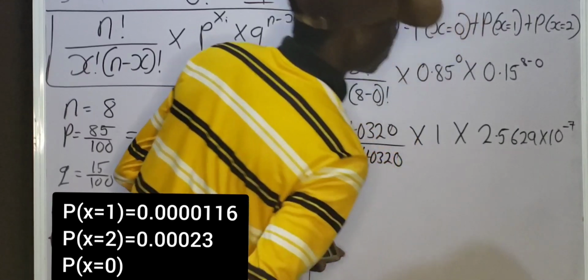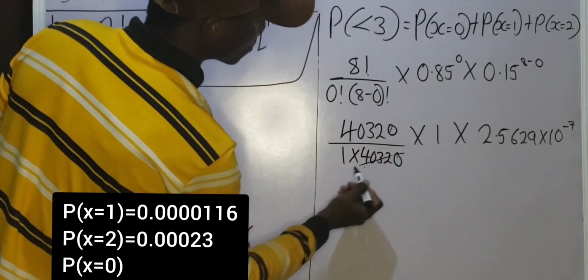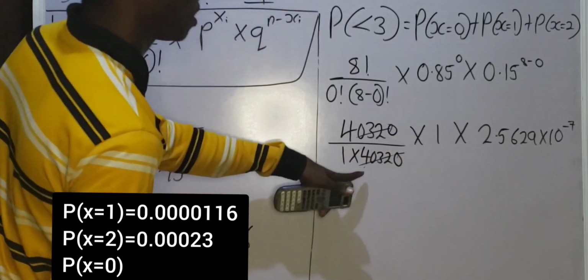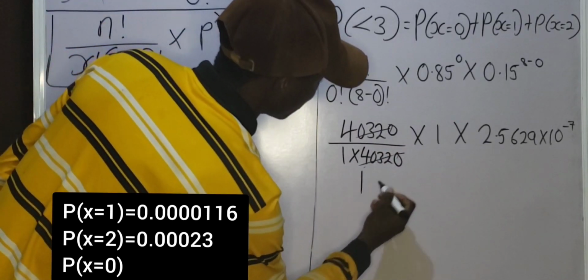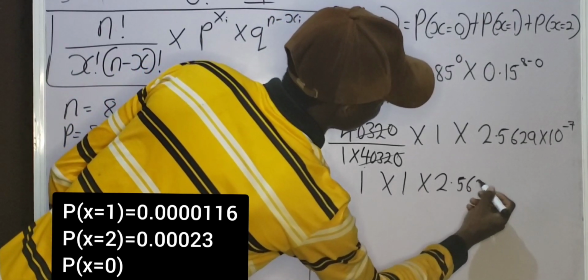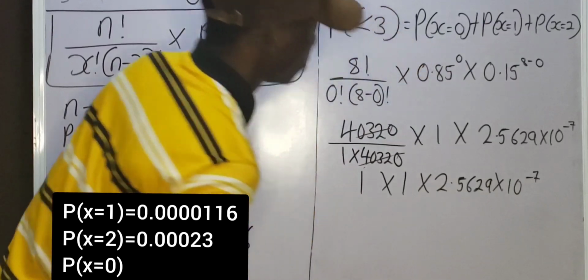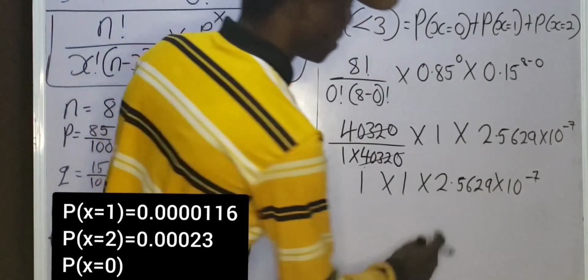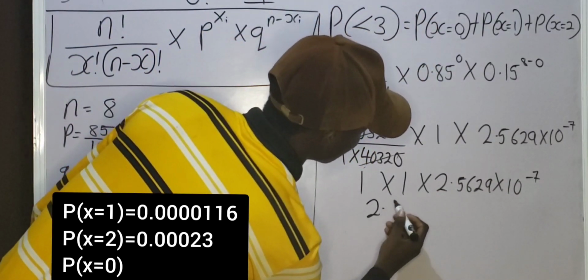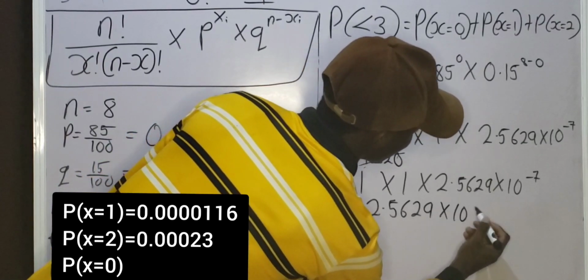So this will cancel this, and I'm left with 1 multiplied by 1 multiplied by 2.5629 times 10 raised to the power of minus 7. If you multiply this, you are still going to have 2.5629 times 10 raised to the power of minus 7.